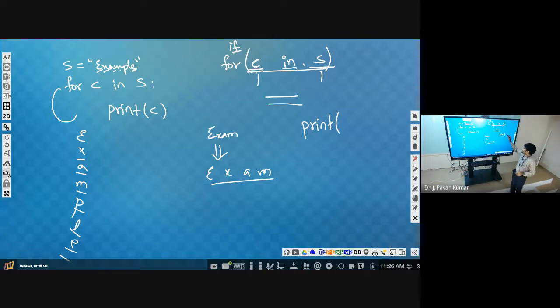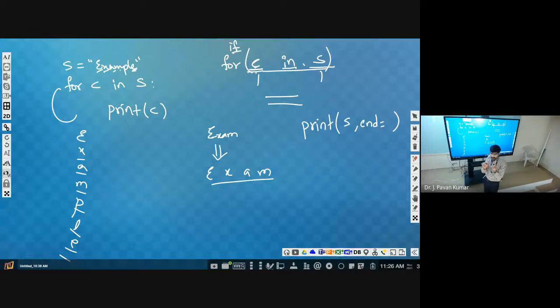In addition to that, there is one parameter called end. Before seeing this, let us consider print functionality. Earlier we discussed that print will print the character or string we have specified, and it will place the cursor in the next line. That means it will end with a new line character. Try to understand.